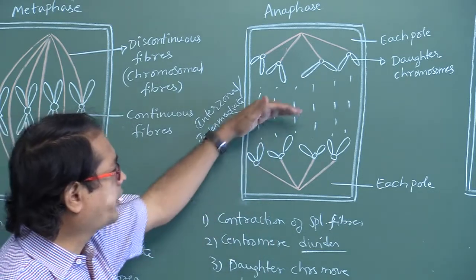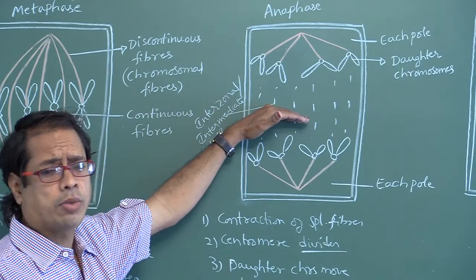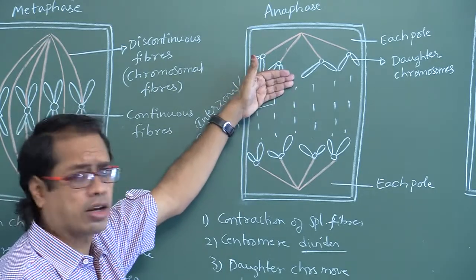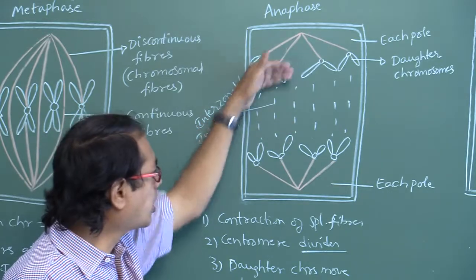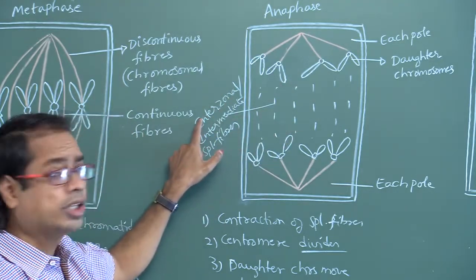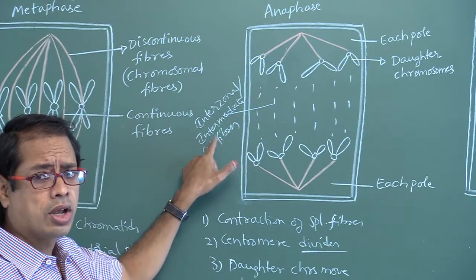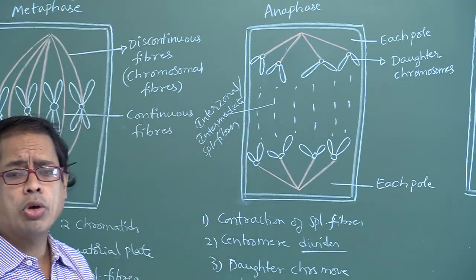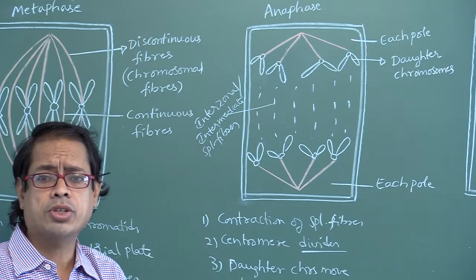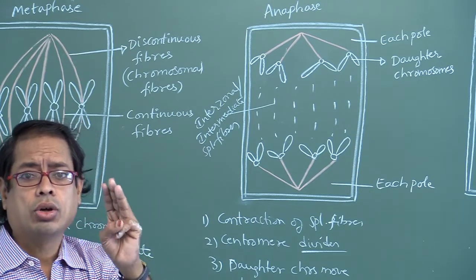The spindle fibers formed on either side of the equator, between the daughter chromosomes, are called interzonal spindle fibers, also called intermediate spindle fibers. Total how many types of spindle fibers are formed? Totally three.